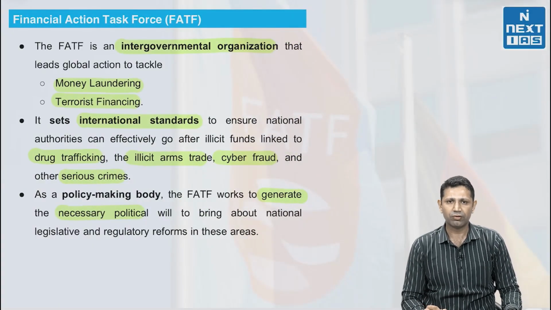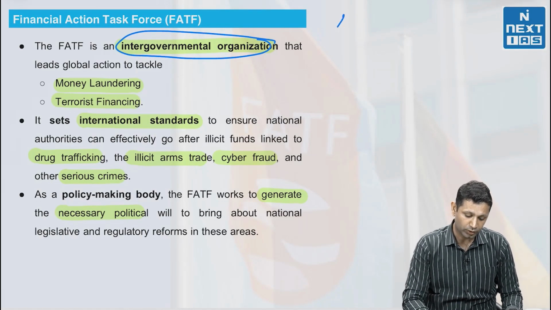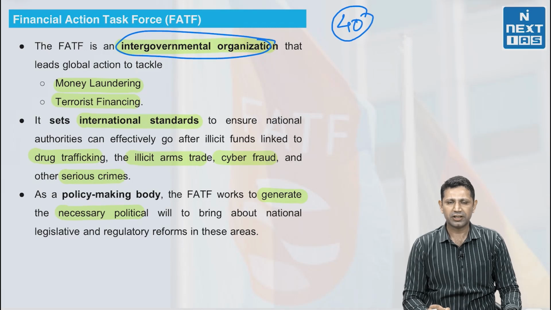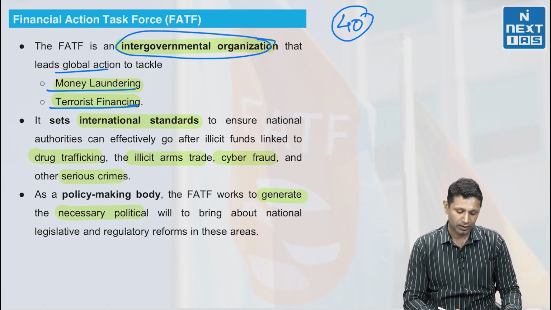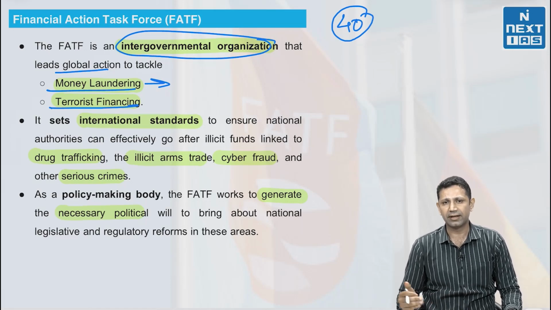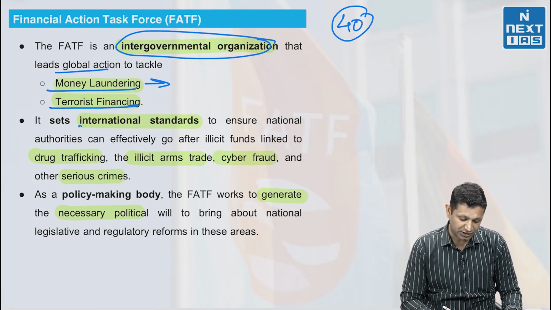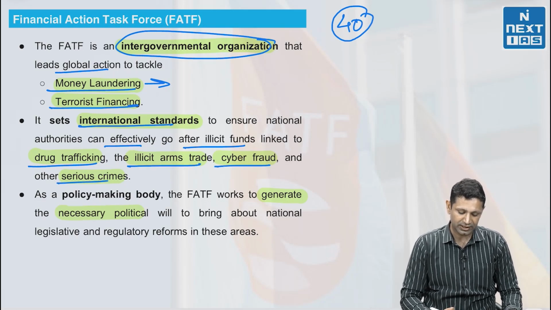Now FATF, or Financial Action Task Force, is an intergovernmental organization. There are a total of 40 members, and Russia's membership has now been suspended. Its basic objective is to lead global action to tackle money laundering as well as terrorist financing. Money laundering is used in organized crime, terrorist funding, and any type of illegal activity. It sets international standards to ensure national authorities can effectively go after illicit funds linked to drug trafficking, illicit arms trade, cyber fraud, and serious crimes.